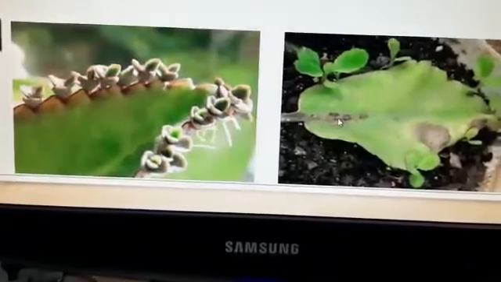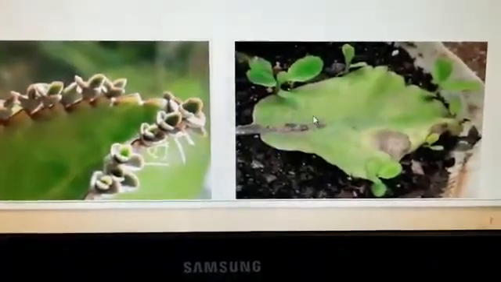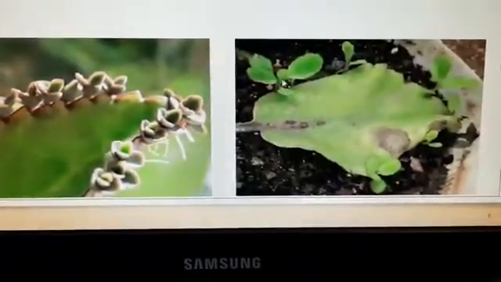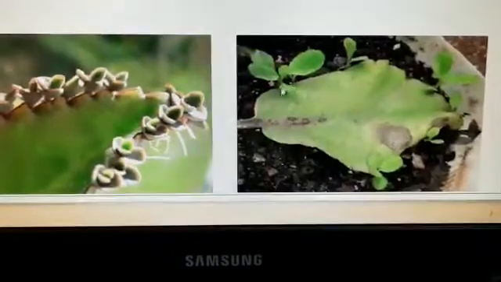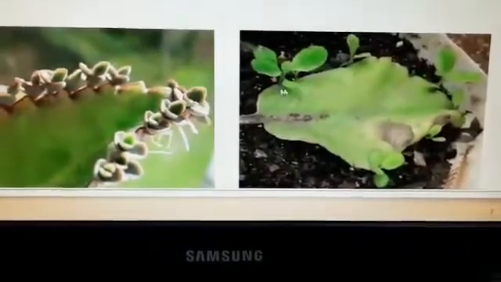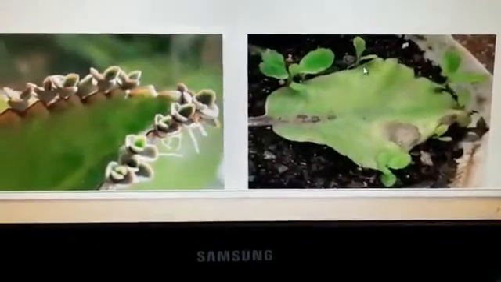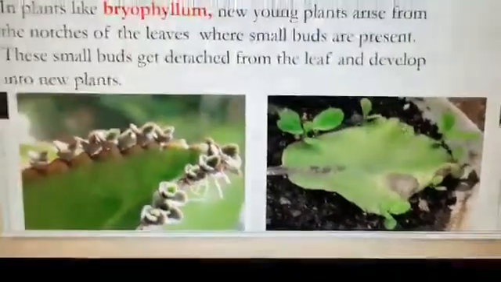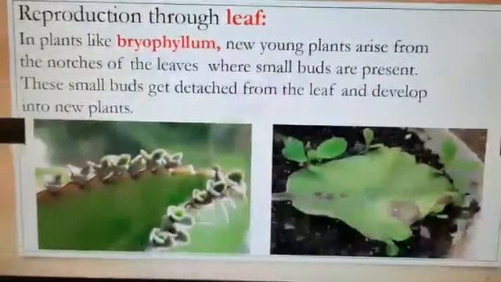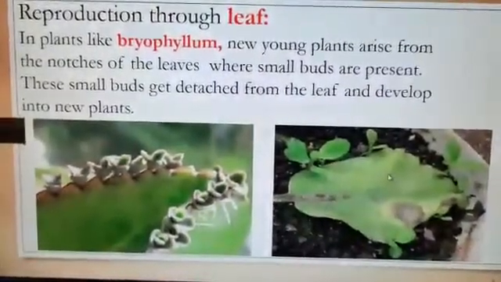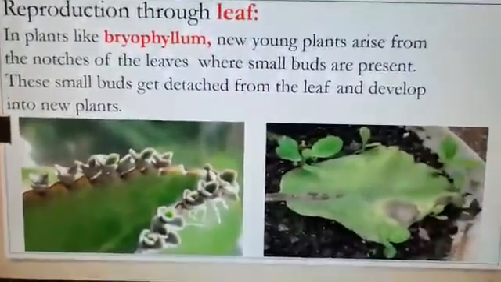After the thick leaf falls down on the ground, here you can see the new baby plant. At the lower end, the roots go into the soil and the shoot grows above the leaf. After a few days, you can see this leaf completely dries and disappears, flying away by air or wind.